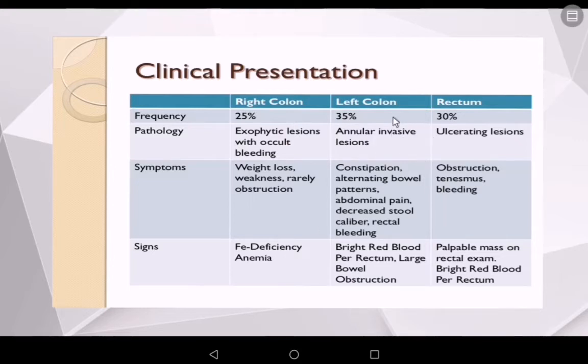The left-sided colon carcinoma will show constipation and alternating bowel patterns, which will include alternating diarrhea with constipation, abdominal pain, decreased stool caliber, and painless rectal bleeding, as I described before. But obstruction is more common in the left-sided colon carcinoma. Another feature is also tenesmus. In the rectum, you will see obstruction and tenesmus. Tenesmus is a feeling of incomplete evacuation after a bowel movement, and it is due to the mass effect in the rectum.